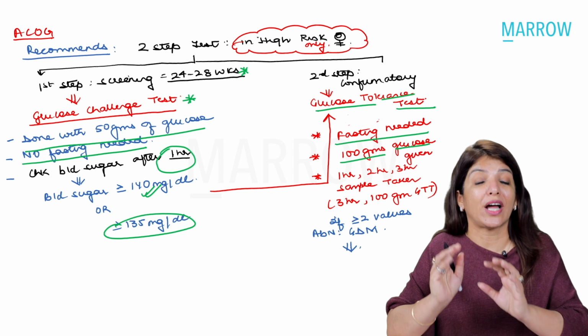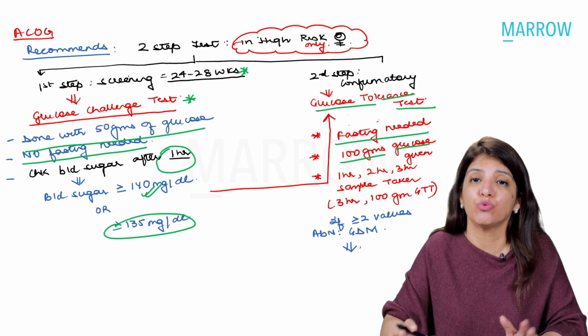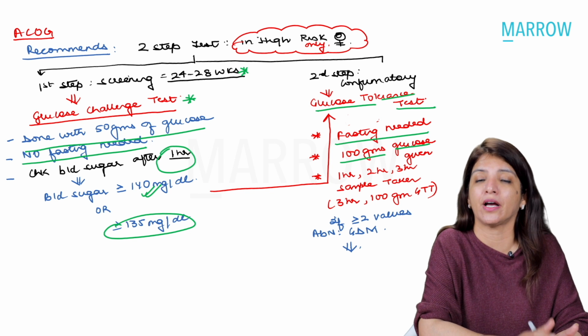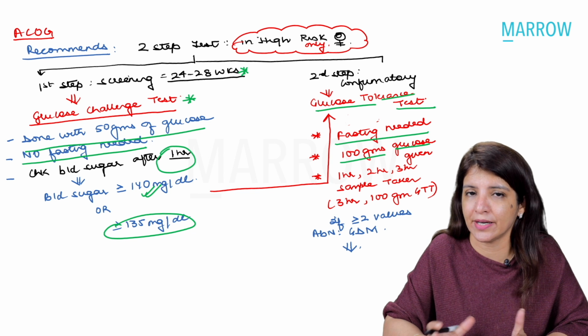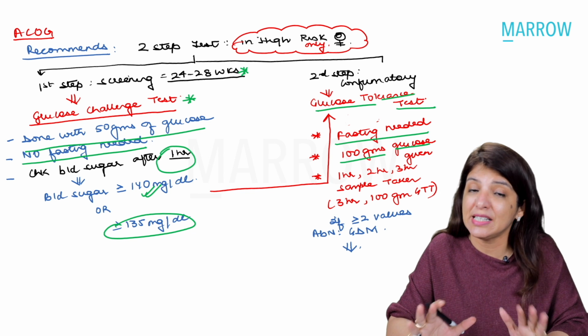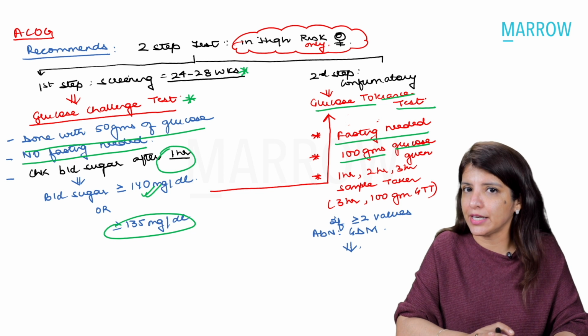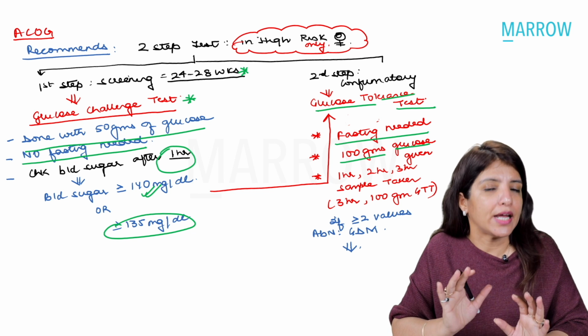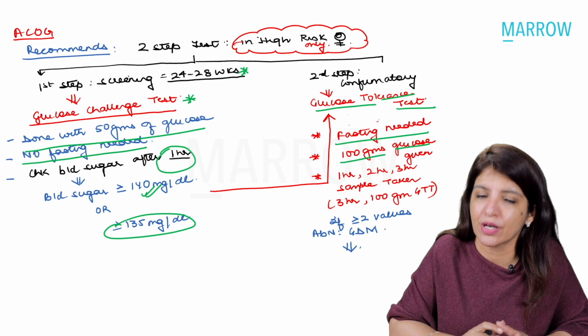Right? So that is why ACOG criteria is very, very different, and you shouldn't confuse between IADPSG criteria, DIPSI criteria, and ACOG criteria. As far as your NEET exams are concerned, I would be happy if you remember only IADPSG and DIPSI. ACOG criteria should be remembered only for central institutes.